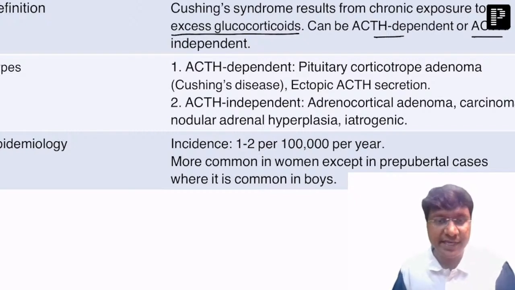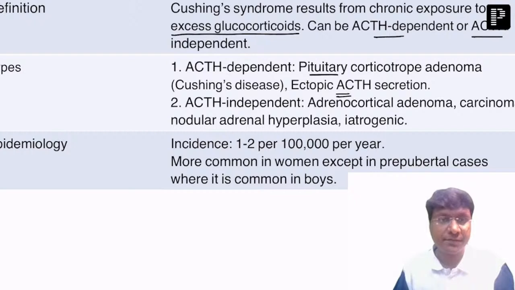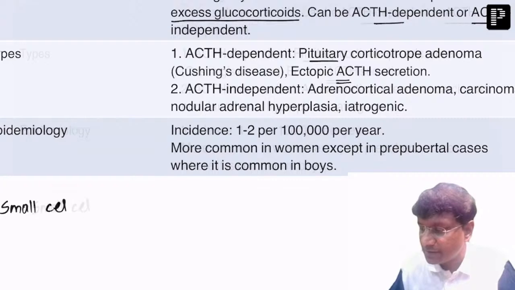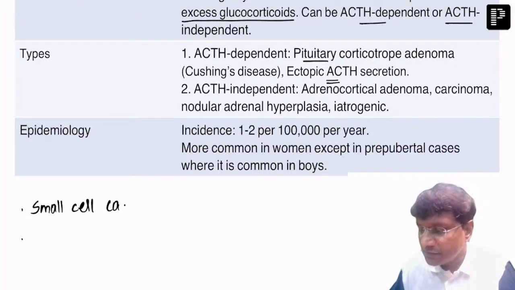Now, the ACTH dependent etiologies include the corticotroph type of pituitary adenoma or the ectopic ACTH sources. What are the ectopic ACTH sources? The most common cause will be small cell carcinoma of the lung, which is also called oat cell carcinoma. Another important ectopic cause will be adrenal pheochromocytoma, and another important ectopic source will be the carcinoid syndrome.